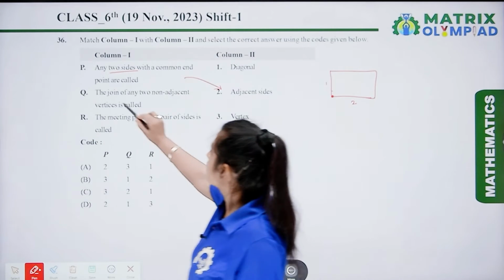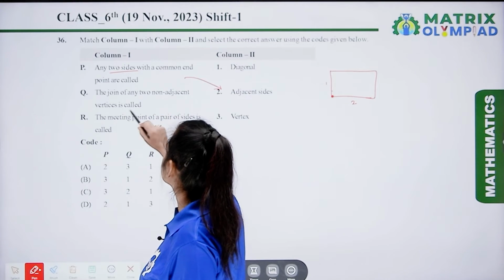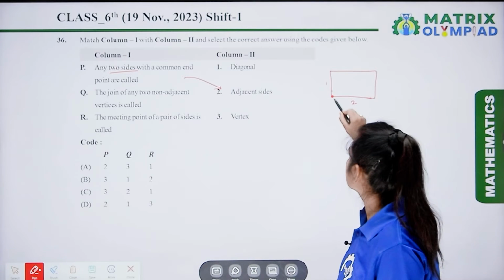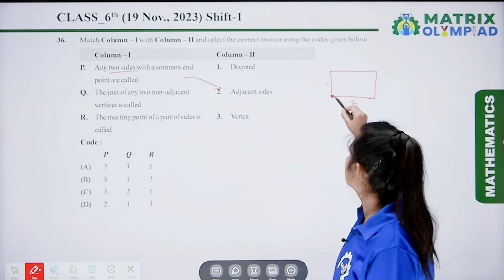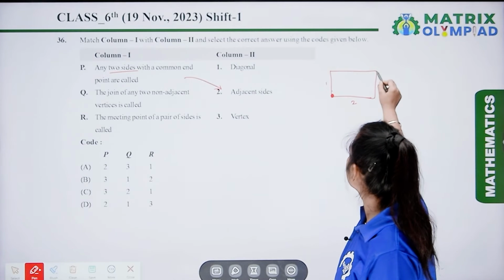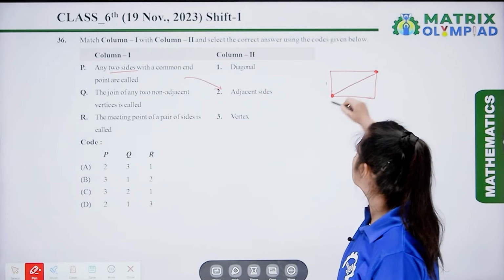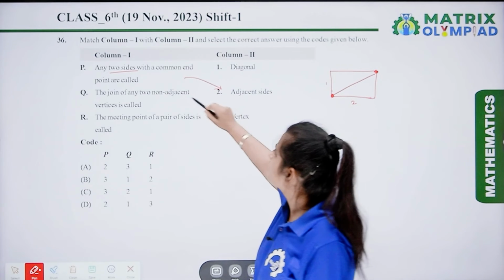Next is the join of any two non-adjacent vertices is called. So this is one vertex and this one is a non-adjacent vertex. When we are joining these two non-adjacent vertices, it is called a diagonal.